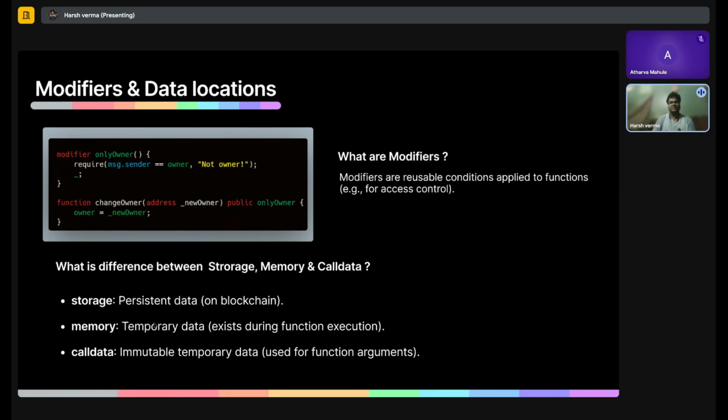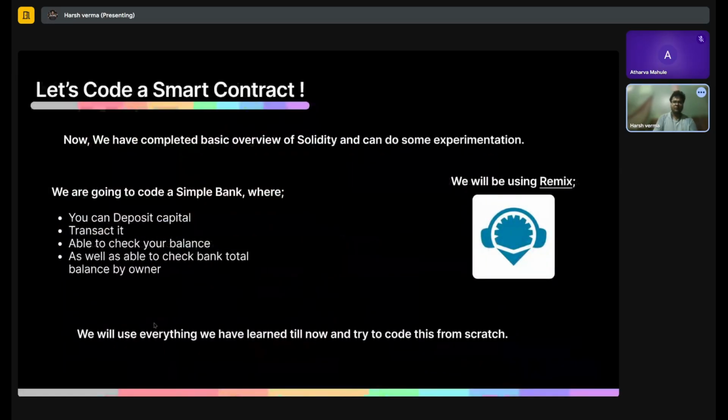Now we have covered the basic, or we can say theory, part of Solidity. You have learned enough that you can create a small contract. For today's session, we are going to create a simple bank. Now, when we think about a simple bank, what are the features that a bank needs?